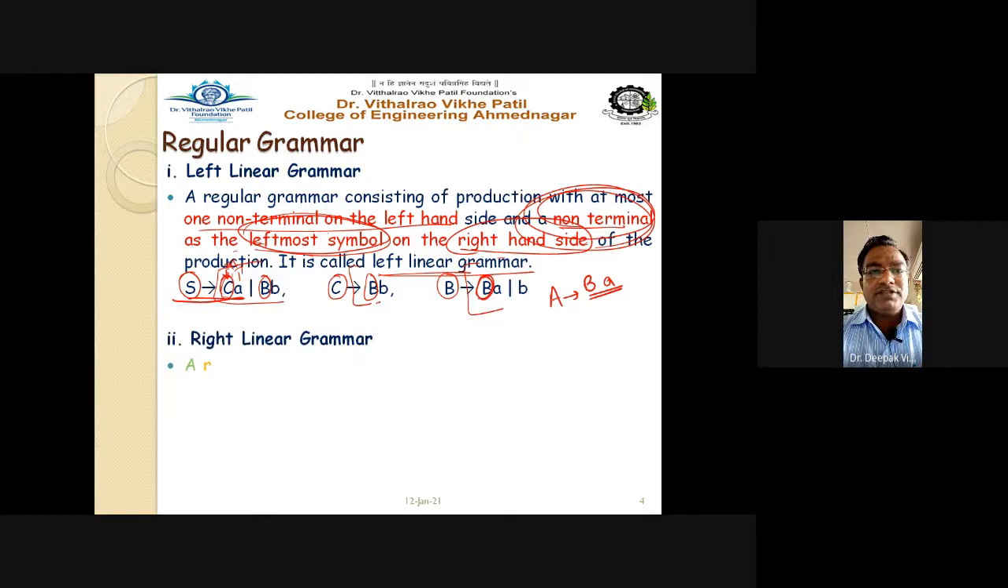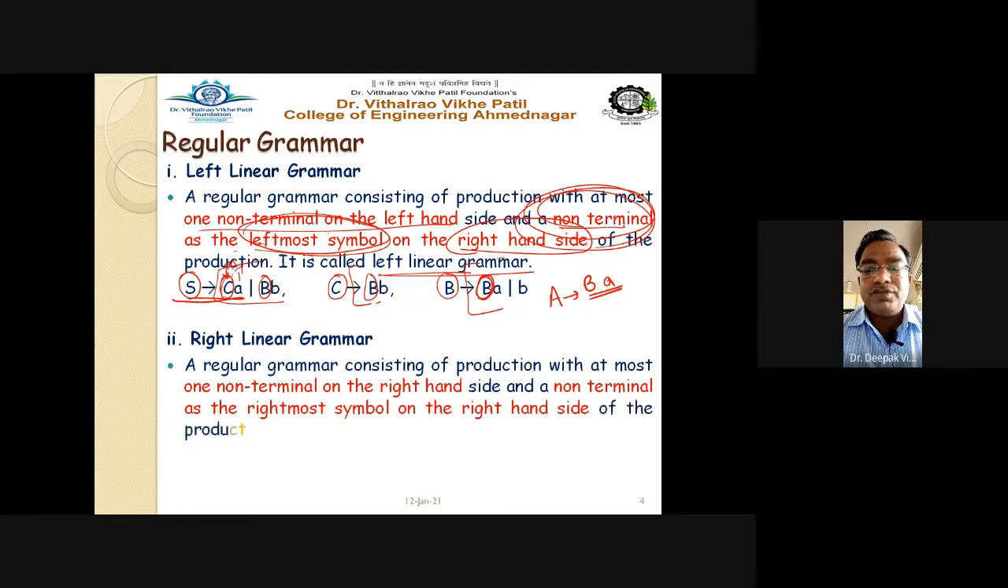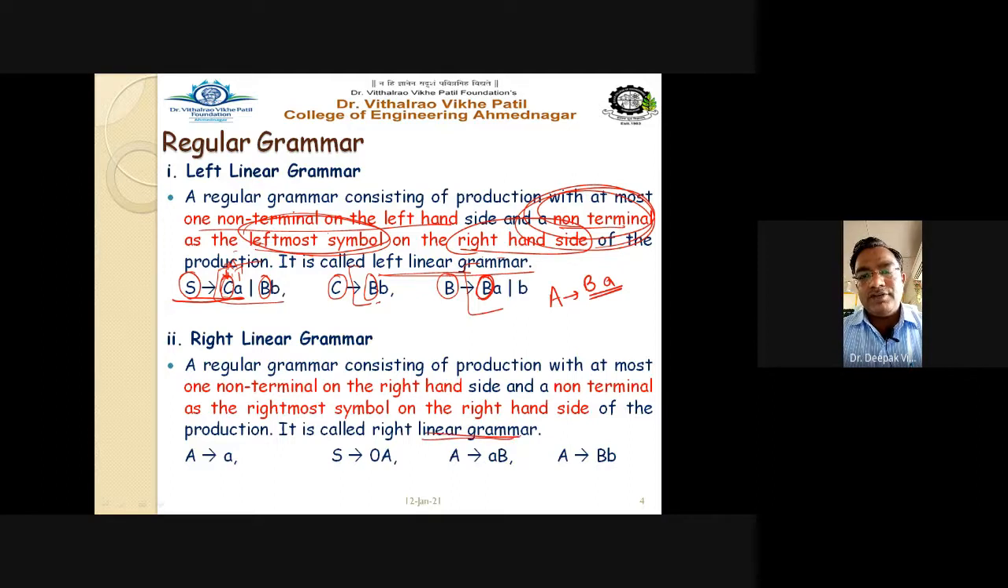Whereas the right linear grammar is a type of regular grammar consisting of productions with at most one non-terminal on the right hand side, and a non-terminal as the rightmost symbol on the right hand side of the production. It is called the right linear grammar, exactly the reverse of the left linear grammar. On the LHS there is only one non-terminal, yes, it is okay. And the rightmost symbol on the right hand side of this production rule.